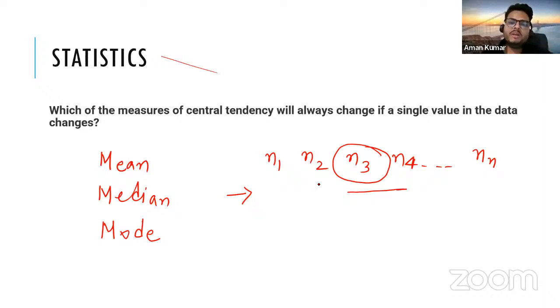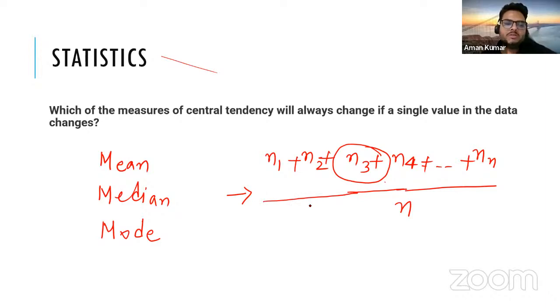But what is the definition of mean? Mean is nothing but you sum all these things and then divide by n. So even if one number changes, your mean will change. So which measure of central tendency will change? Mean will change even if you change one data point in your observation. Fine, simple one, everybody agrees with that. Let's move to the next one.